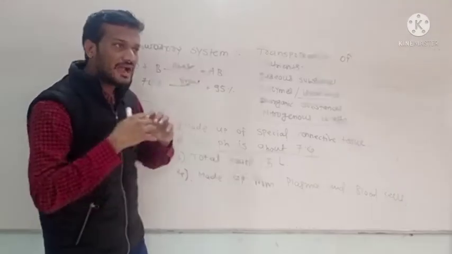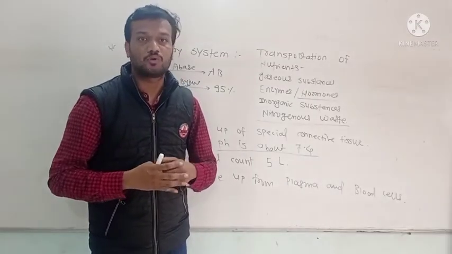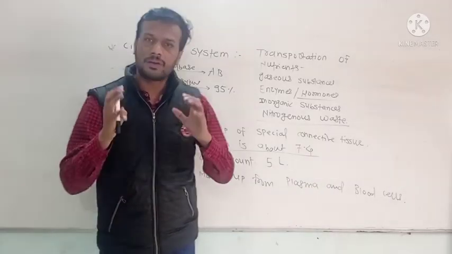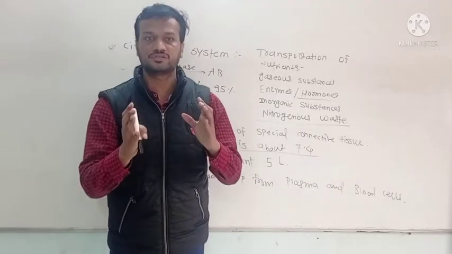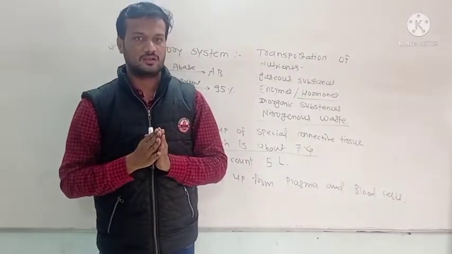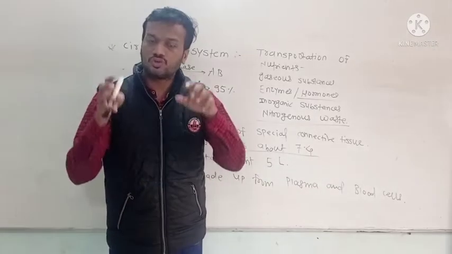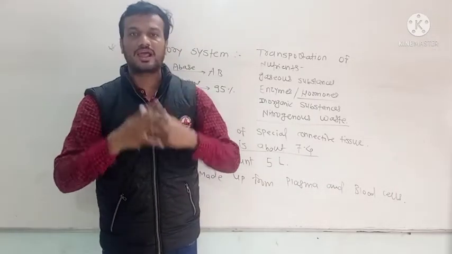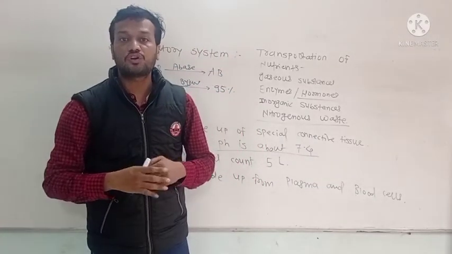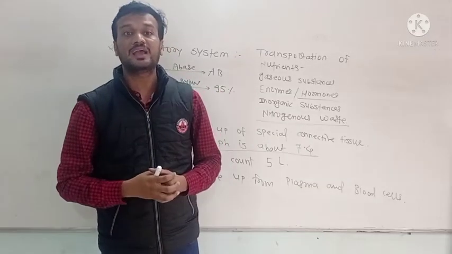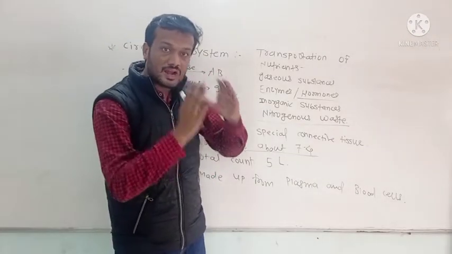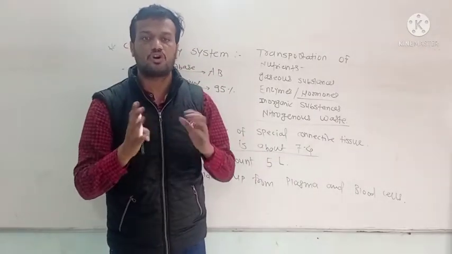Okay, so let's start with how a body fluid like blood is transported across the body through the heart. First of all, we know that the superior vena cava and inferior vena cava receive deoxygenated blood from all over the body into the right atrium. Then blood from the right atrium goes towards the right ventricle through the tricuspid valve. Then deoxygenated blood goes towards the lungs for further oxygenation through the pulmonary arteries, meaning pulmonary arteries carry deoxygenated blood from the right ventricle to the lungs for the purpose of oxygenation.